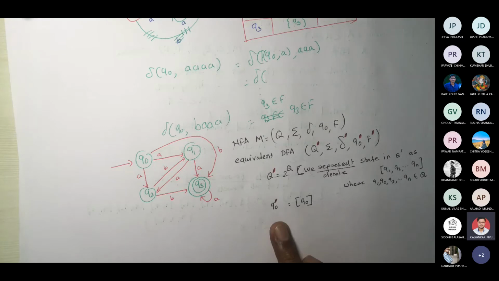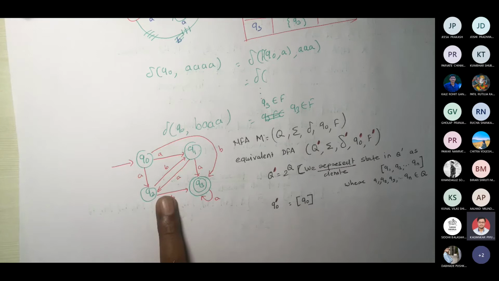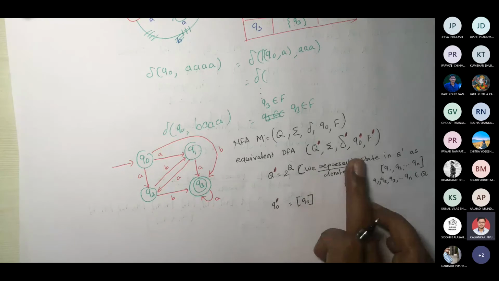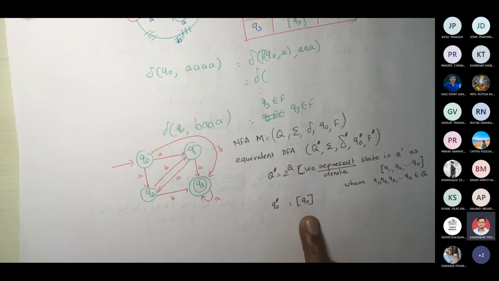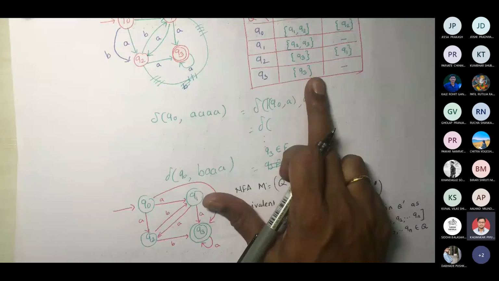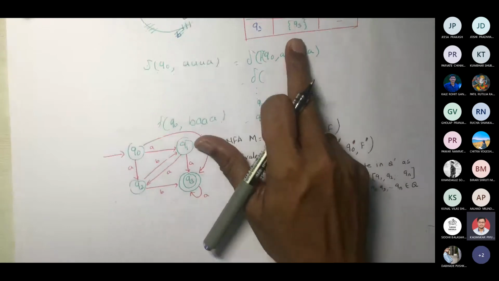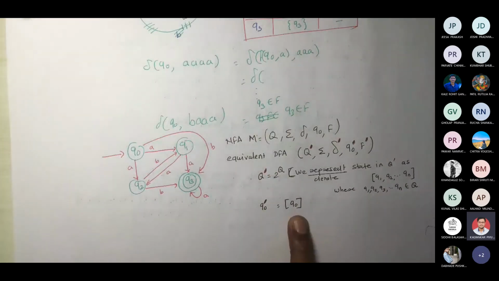What we are going to do in the new DFA, which is equivalent to this: this is an NFA given to us, and we have to construct an equivalent DFA. In that equivalent DFA, your initial state would be represented in square brackets. Because if I write in curly brackets, the way that I wrote earlier above, this is a set. Correct? But I don't want to write it as a set. I want to write it as a state. That's why I'm using square brackets.